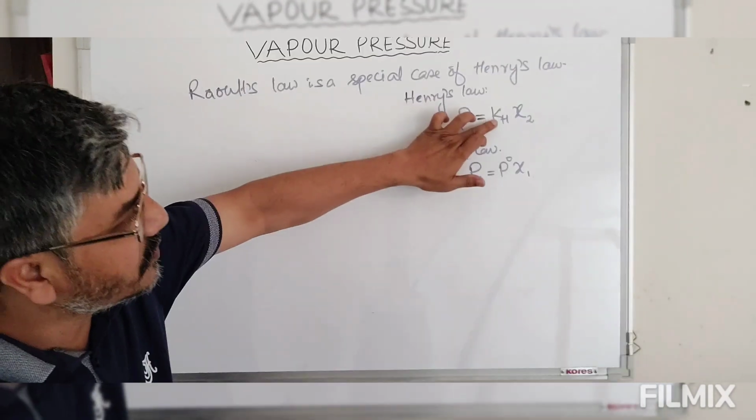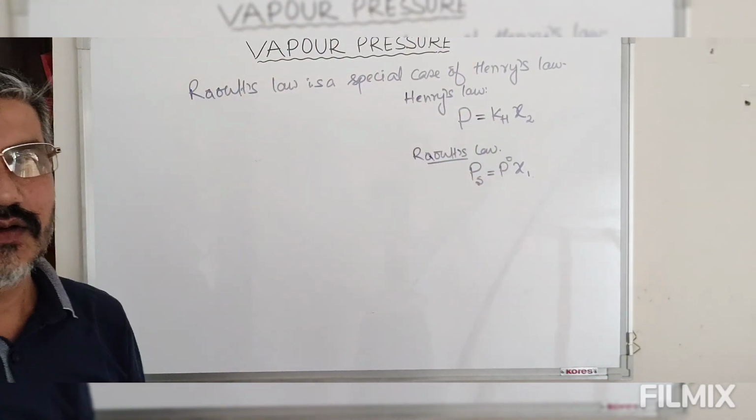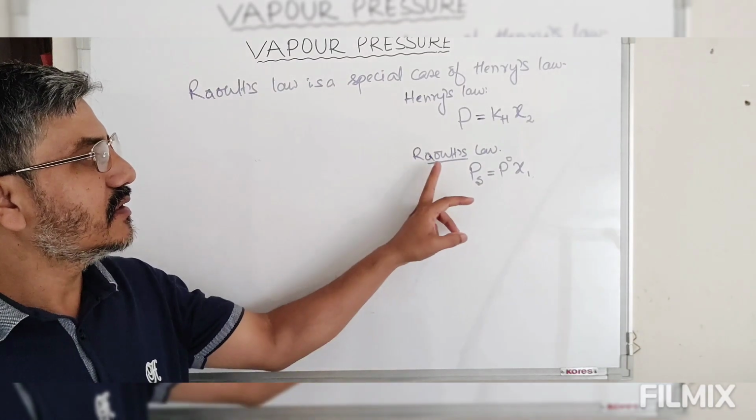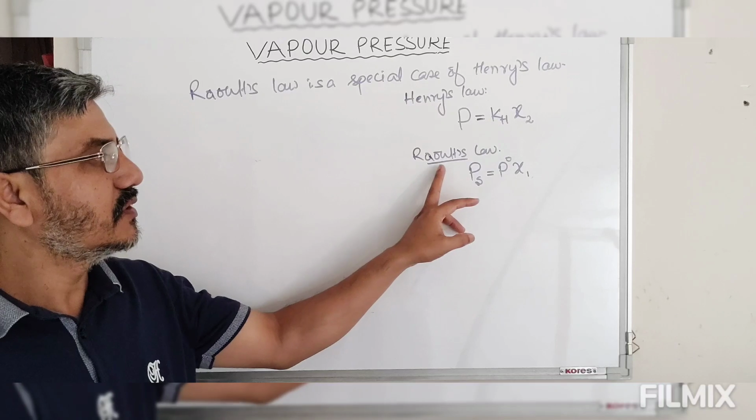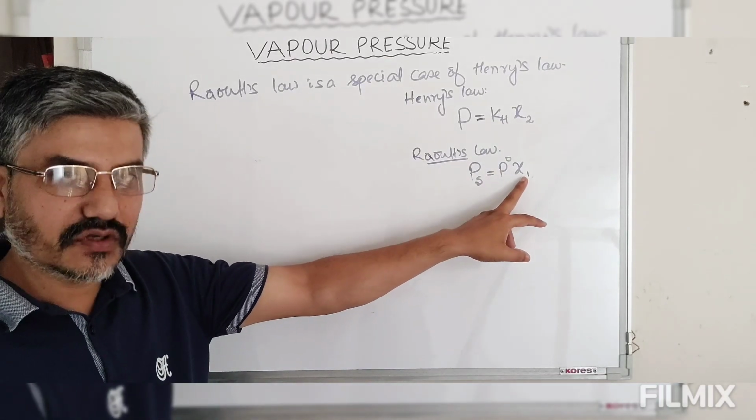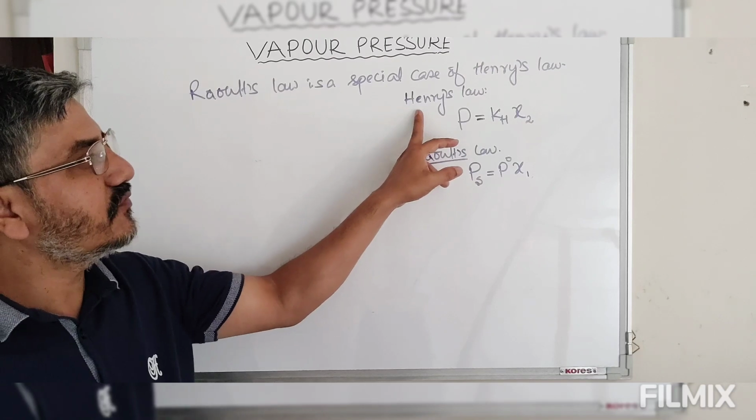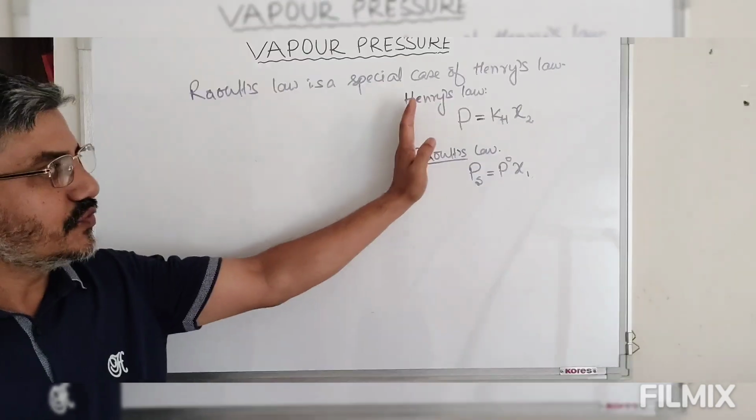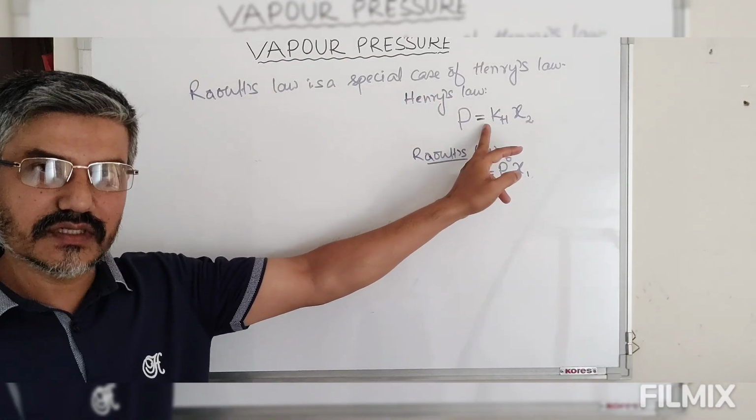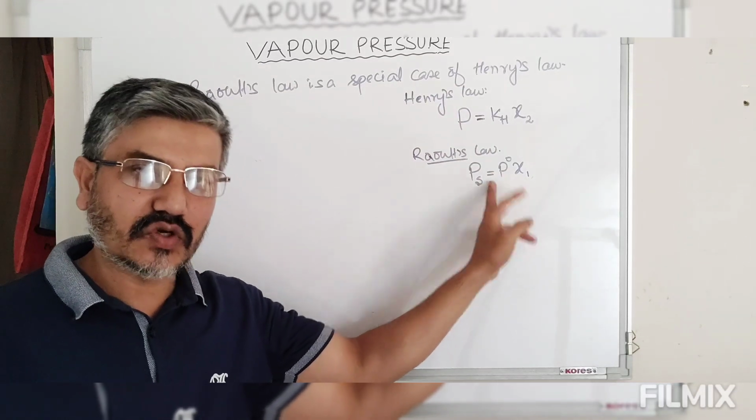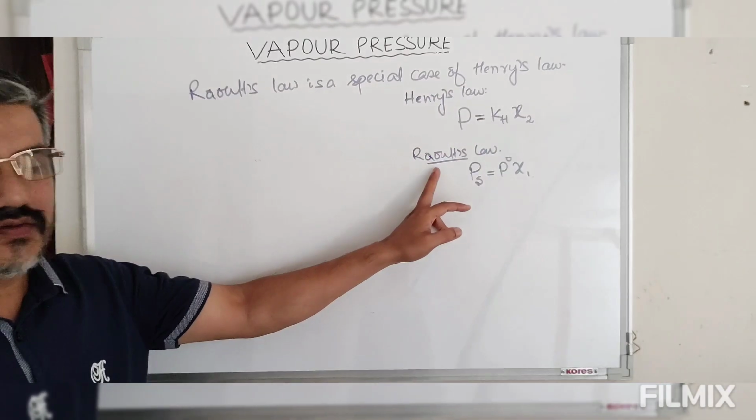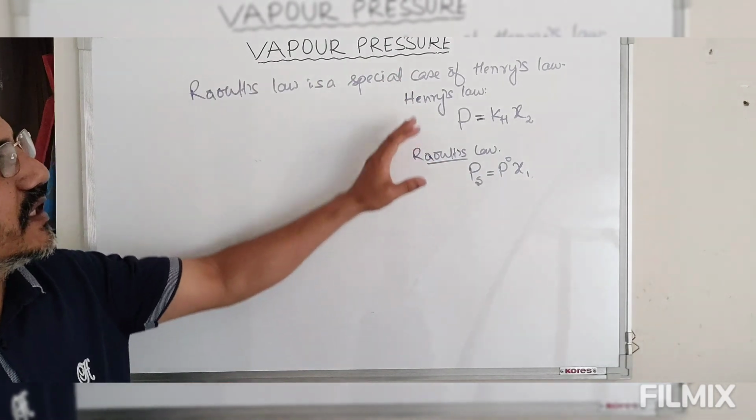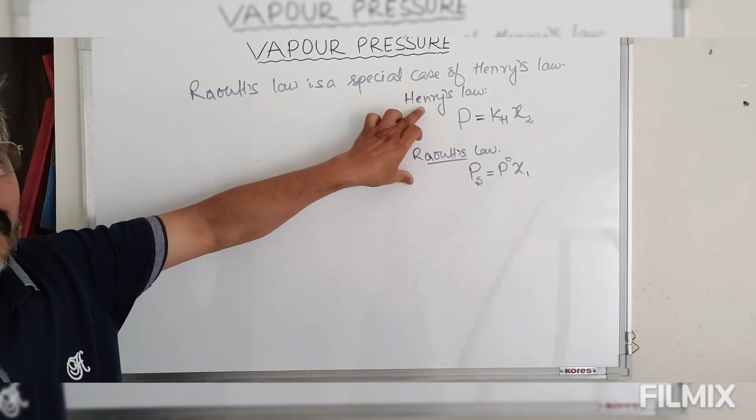Now look at the differences between only these two, Kh and P naught. That means if the solvent follows Raoult's law, then the solute will follow Henry's law. That means if the solute follows Henry's law, then compulsorily the solvent has to follow Raoult's law. So this is the reason why we are saying that Raoult's law is a specific form of Henry's law.